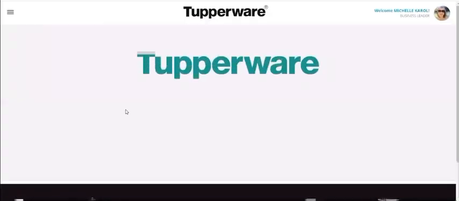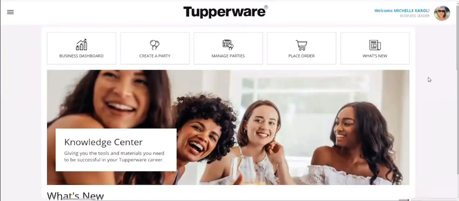First time. Tupperware also should have sent you an email with your username, and that's going to get you linked right in. So once you're linked in for the first time, you've created a new password, you've signed your agreements and all of that good stuff, it is going to bring you up to this page.